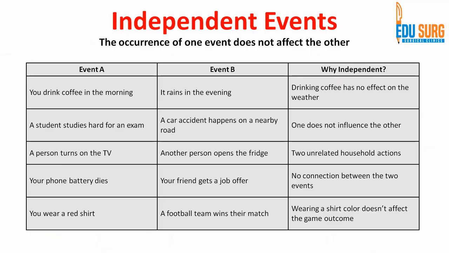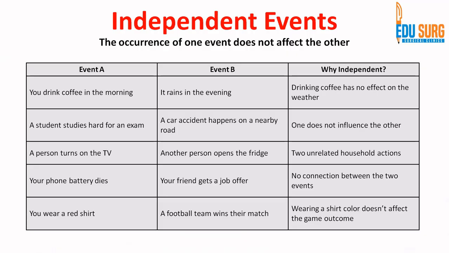Now coming to independent events, that is, the occurrence of one event does not affect the other. Please understand this very carefully because when we see the next slide, you will confuse this with independent events. So understand the example. Suppose event A is that you drink coffee in the morning and event B is that it rains in the evening. Now, are these two related? The answer is no. Whether you drink tea or coffee, it can rain in the evening, right?